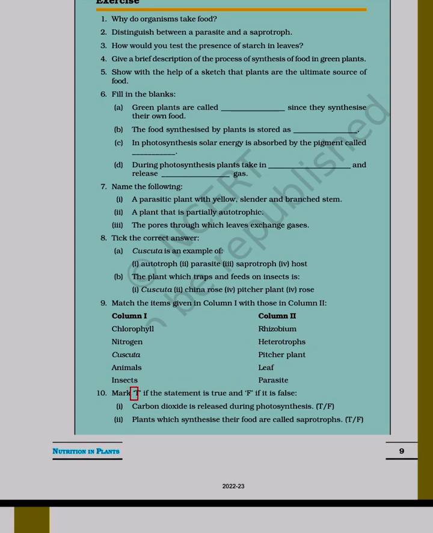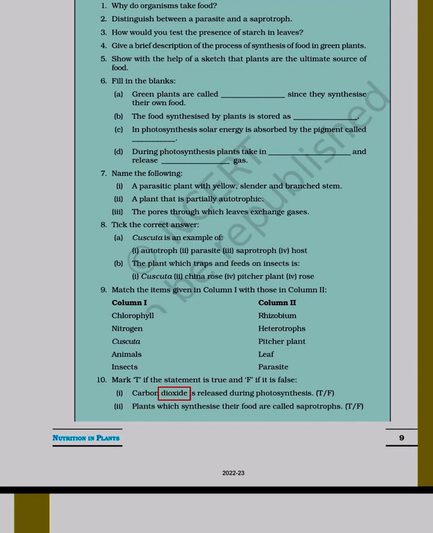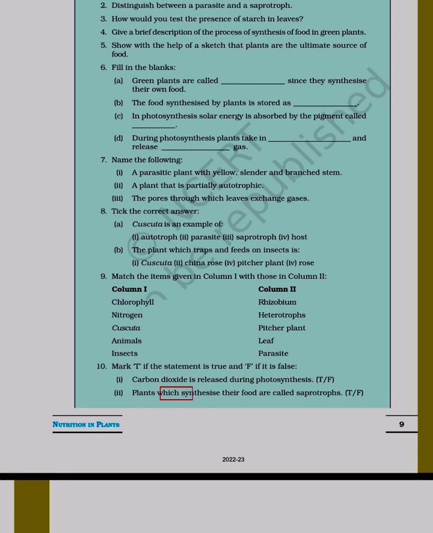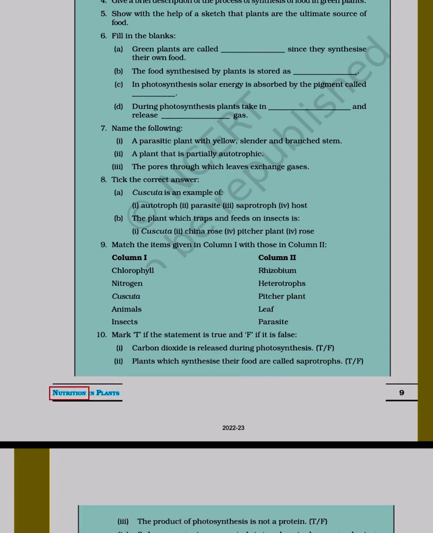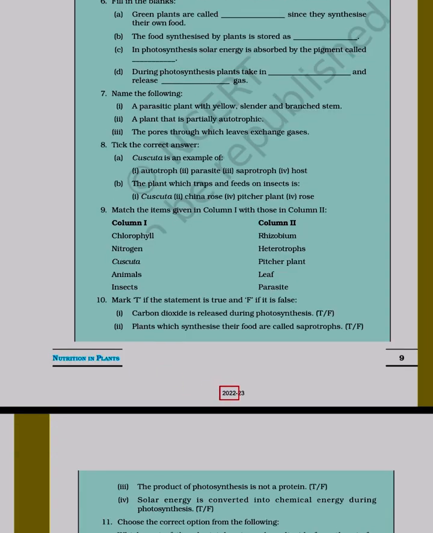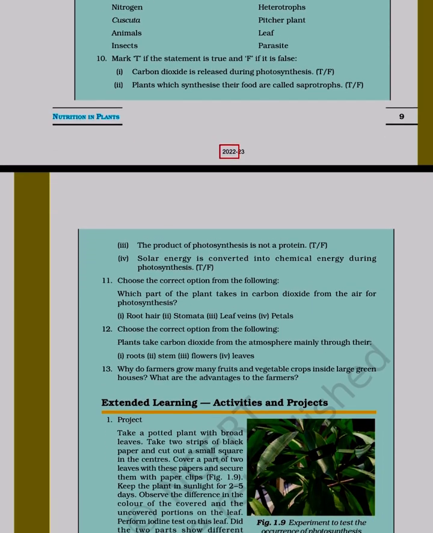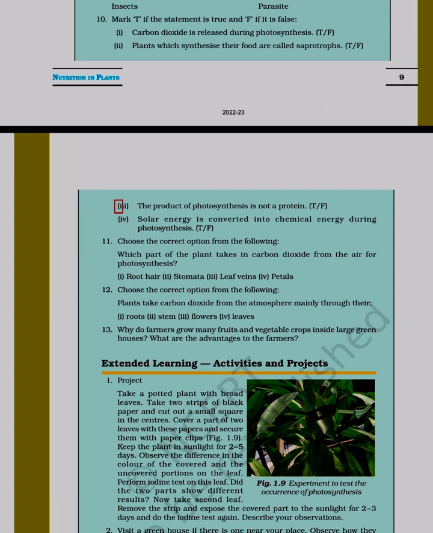Parasite. 10. Mark T if the statement is true and F if it is false. 1. Carbon dioxide is released during photosynthesis, T F. 2. Plants which synthesize their food are called saprotrophs, T F. 3. The product of photosynthesis is not a protein, T F. 4. Solar energy is converted into chemical energy during photosynthesis, T F.